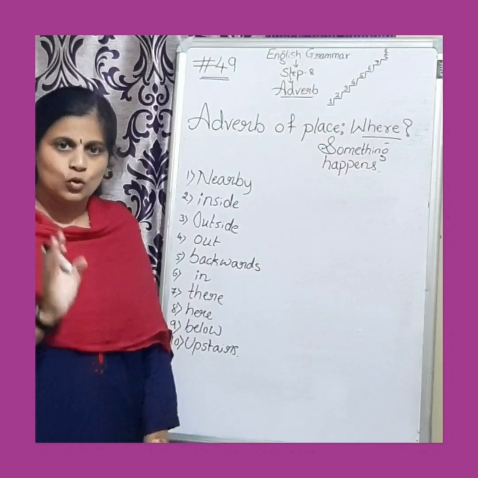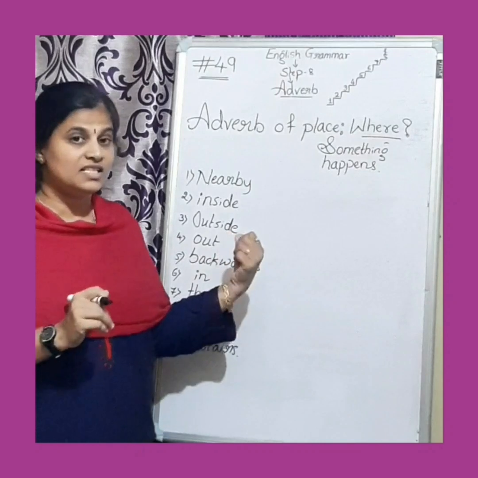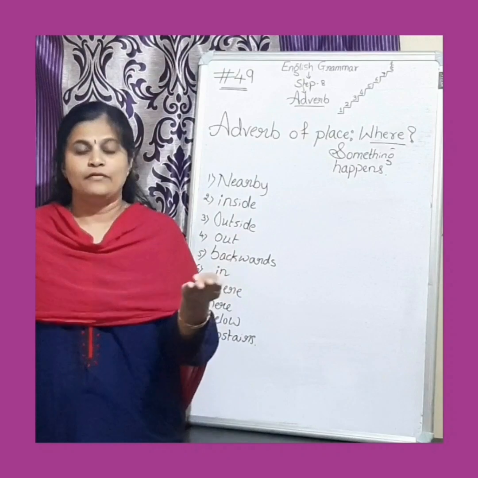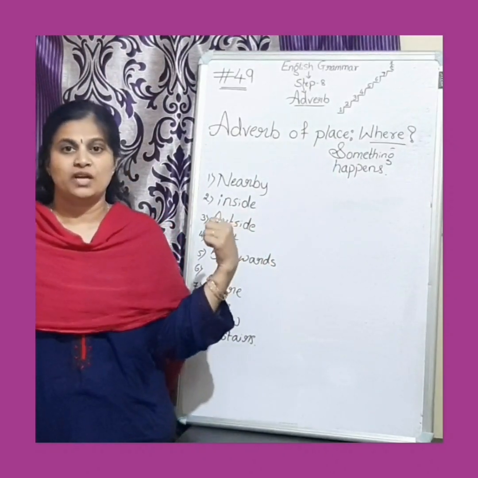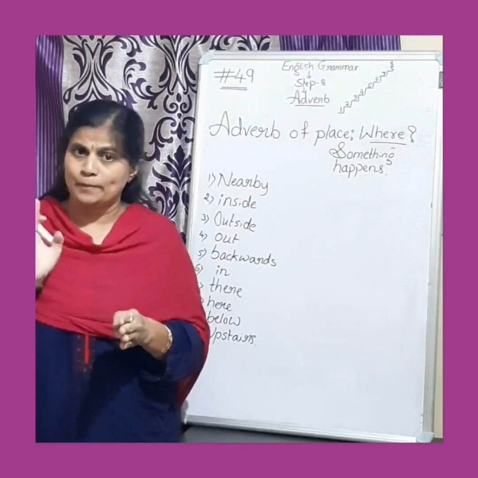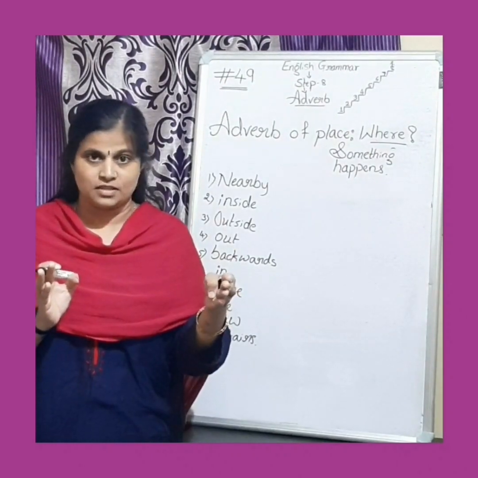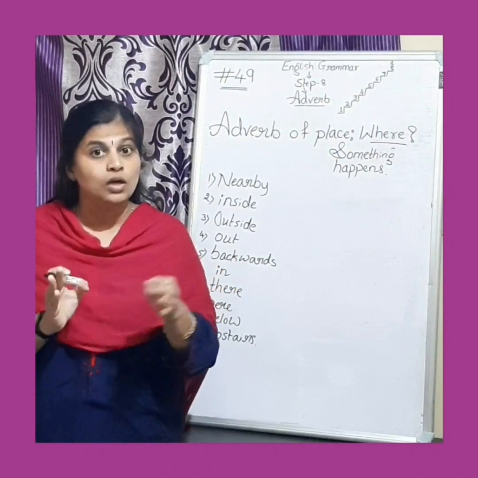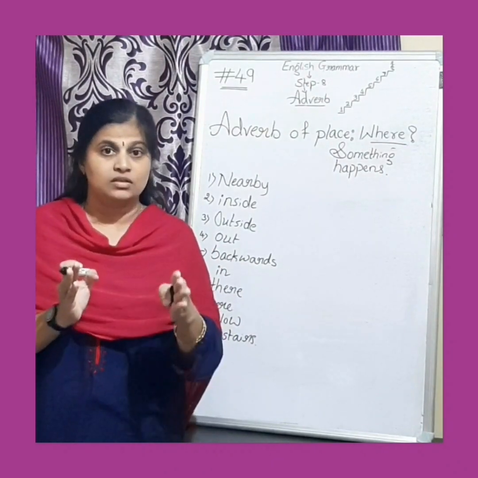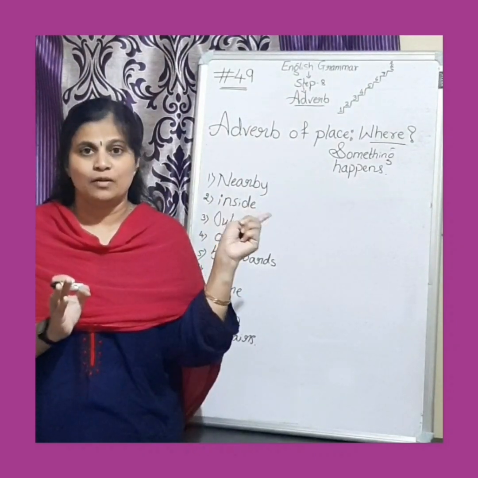Let us have a look at how to use these in sentences. Don't get confused between preposition and adverb of place, as a few prepositions we are also using here. So remember that after a preposition there will always be either a noun or pronoun in the sentence, whereas if after that word there is no noun or pronoun, then definitely it will be adverb of place.